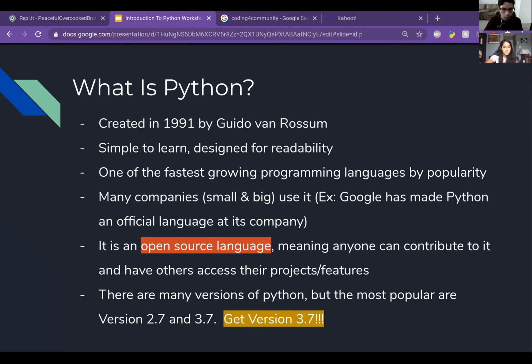It is an open source language, meaning anyone can contribute to it and have others access their projects and features. So maybe if you have a project that you want the whole world to see, you can upload it and have other people use that and implement it in their projects. There are many versions of Python, but the most popular are versions 2.7 and 3.7. When you are downloading Python, I highly recommend getting version 3.7 because it is updatable and it's the newest one, while 2.7 does not have all the features anymore because it stopped updating. So look at that when you're downloading your software.